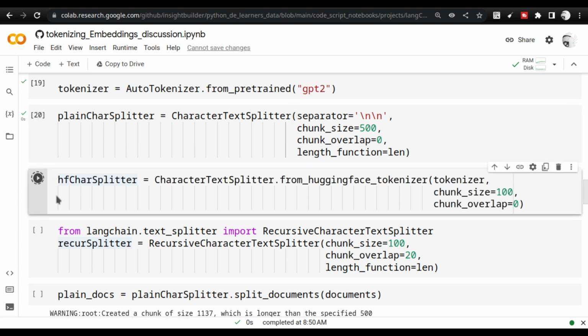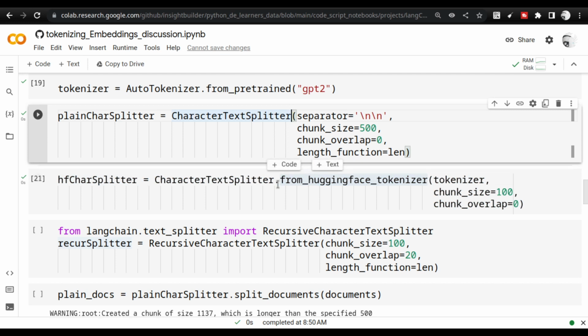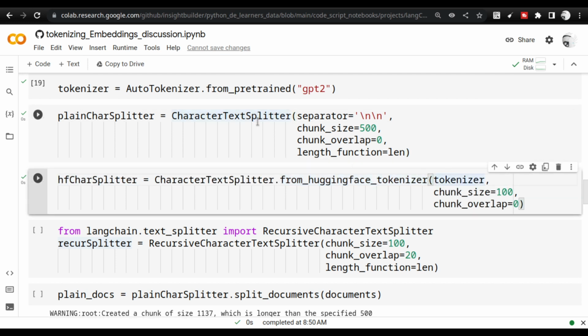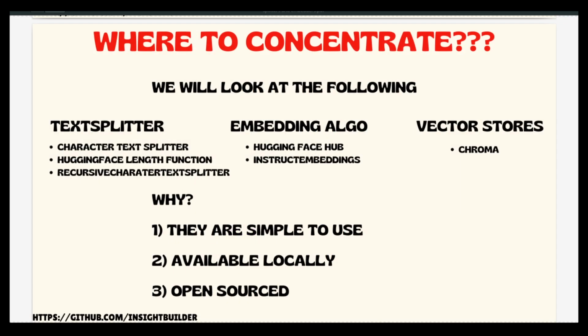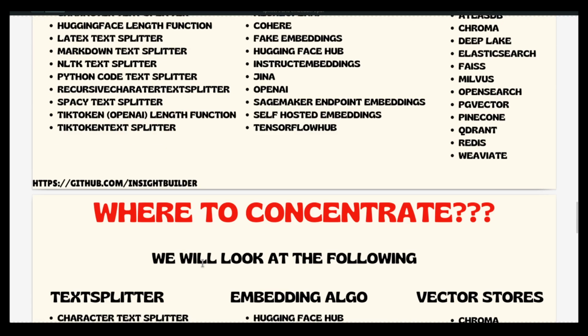In the same way, I am instantiating Hugging Face character splitter. So here you see that I am using the Hugging Face tokenizer. Here I am not using that method. I am using the tokenizer that I created above, this one. So this is why I actually use the tokenizer, right? Keep these steps in mind. Because let me go back to the model. I forgot one important point. Good that I came to this step.